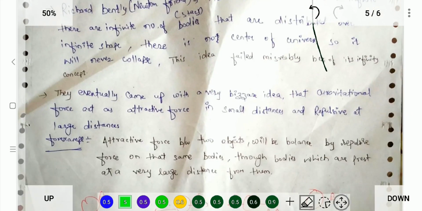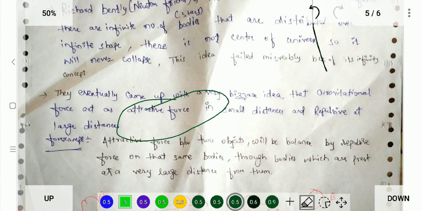Let's see the next point. And to solve this problem, they eventually came up with a very bizarre, very strange idea. I don't know how I would come up with that. The idea is that the gravitational force behaves as an attractive force at small distances, like the distance between Earth and Sun. I am talking about astronomical units. In astronomical units, the distance between Earth and Sun is very small, and gravitational force acts as a repulsive force at large distances, like between two galaxies.